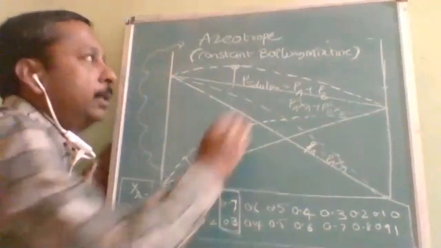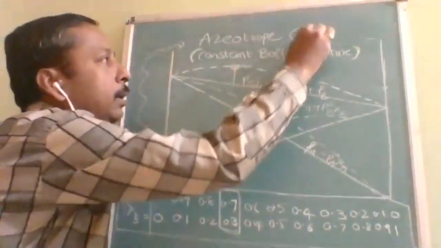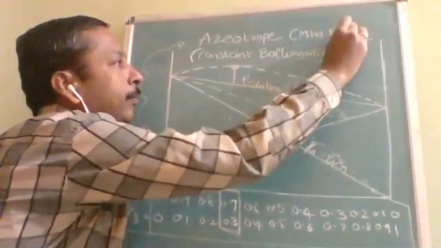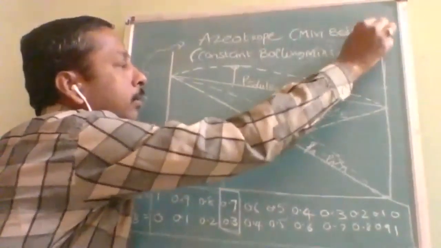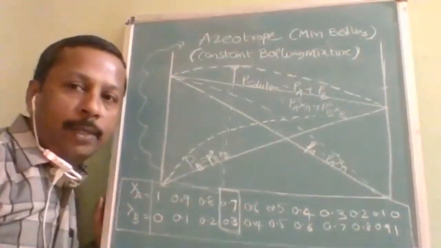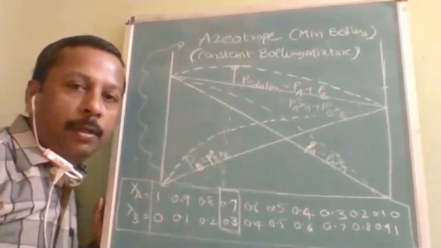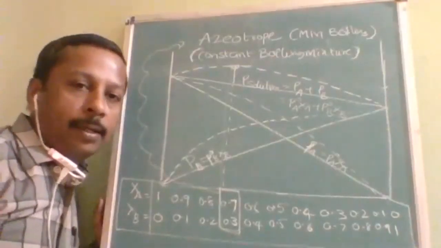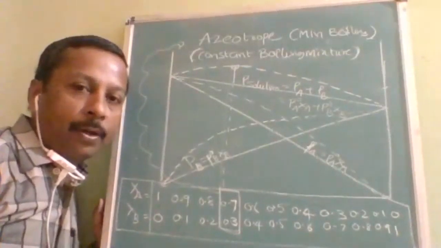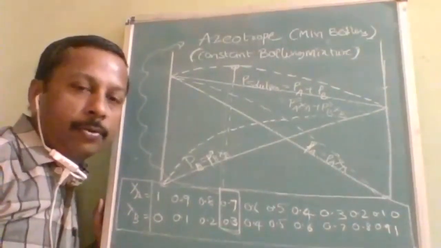That's why this is also called a minimum boiling azeotrope. You will find this minimum boiling azeotrope in a non-ideal solution with positive deviation.